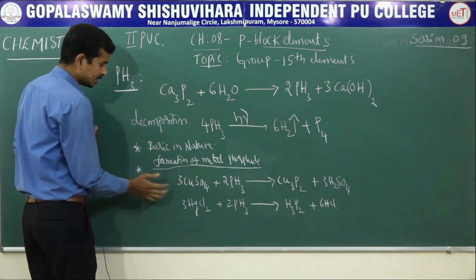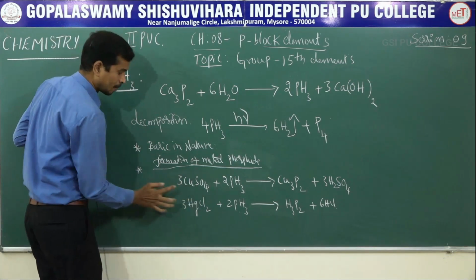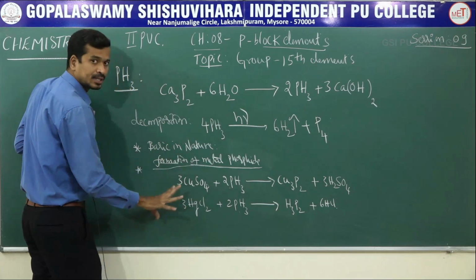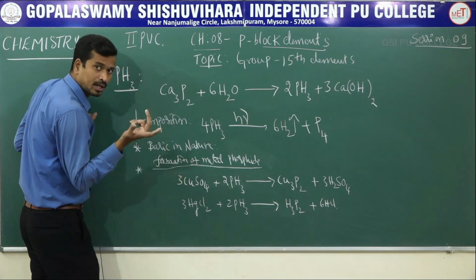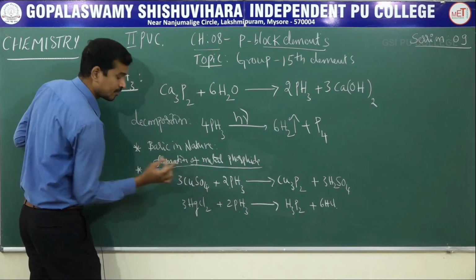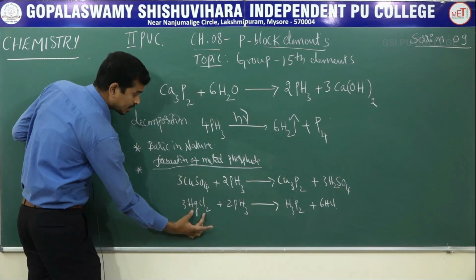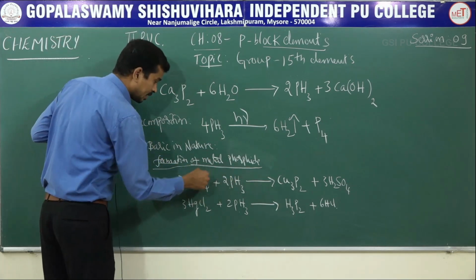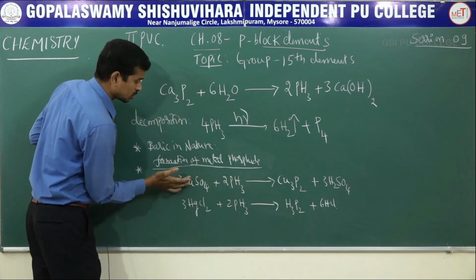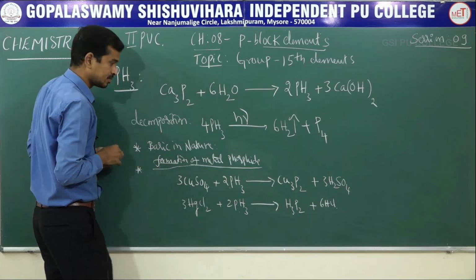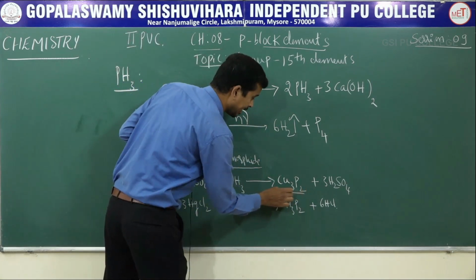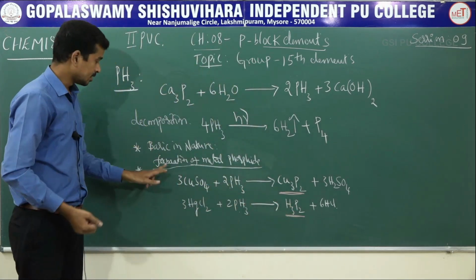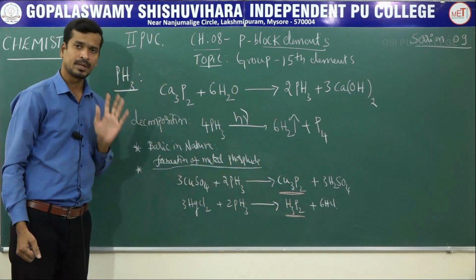Let us consider these metal salts, copper and mercury. Salts means a combination of cations and anions, this is copper sulfate and this is mercuric chloride. When phosphine gas is passed through the metal salts, the metal is precipitated in the form of a metal phosphide. Formation of metal phosphide means what?